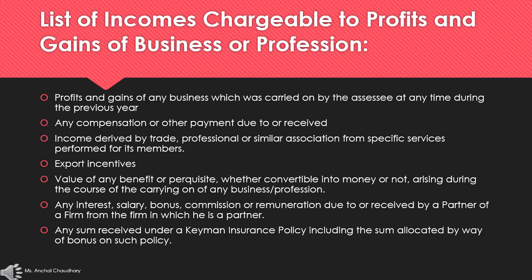Any compensation or any payment due to or received by any person in connection with termination or modification of agreements for managing the affairs of an Indian company. Then income derived by a trade, professional or similar association from specific services performed for its members.